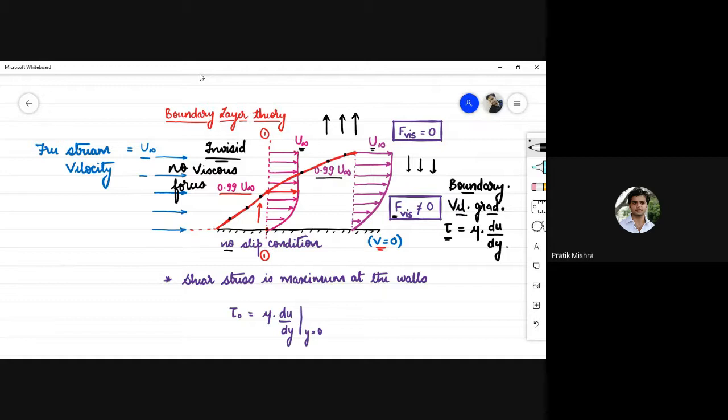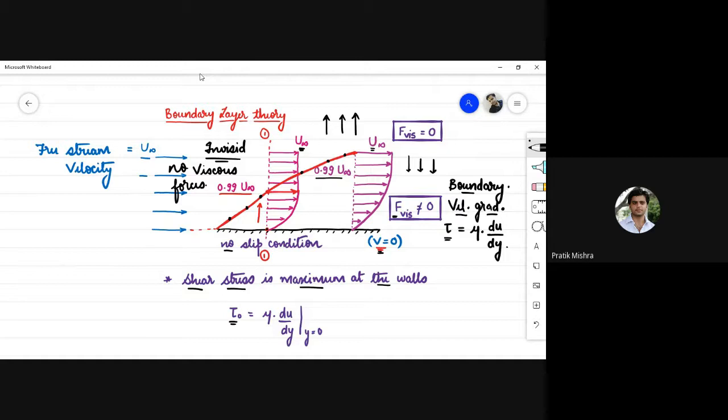The layer which is in direct contact with the surface, the relative velocity of that layer with respect to the surface needs to be zero. So if the velocity of the solid surface is zero, then the velocity of the fluid layer which is in contact needs to be 0. The shear stress is maximum at the walls, and due to this, the velocity at the walls needs to be 0.